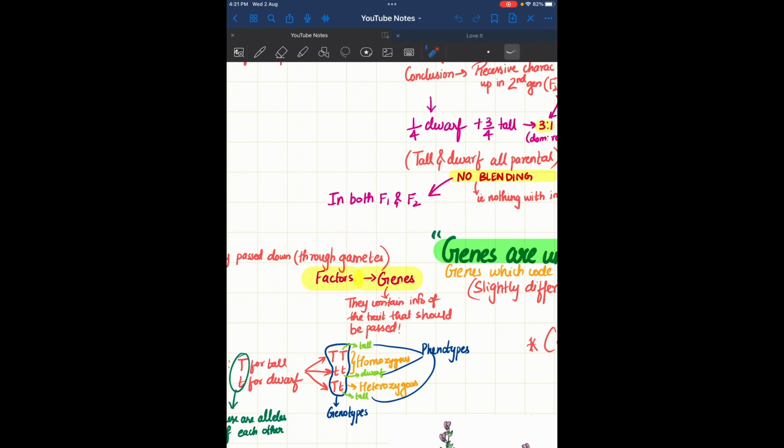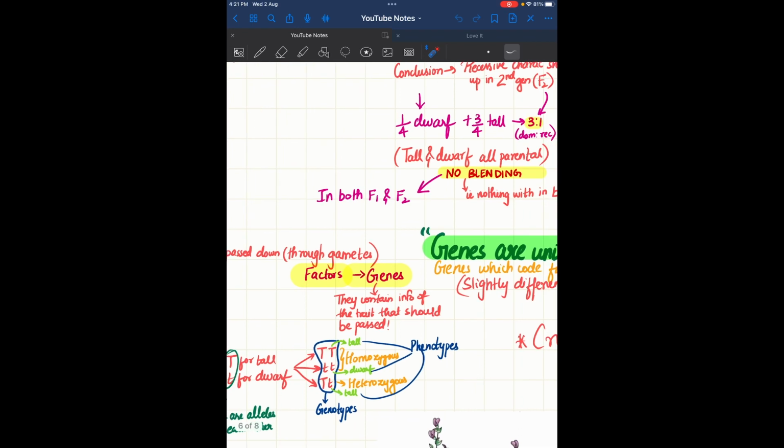Now if your father has curly hair and you get curly hair, the gametes will have the genes for curly hair, the gene that contains the information of which trait is going to be passed to you. That can be skin color, height, the texture of the hair, the eye color, whatever, everything comes from the parents.